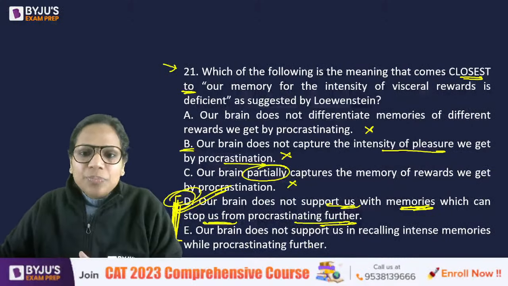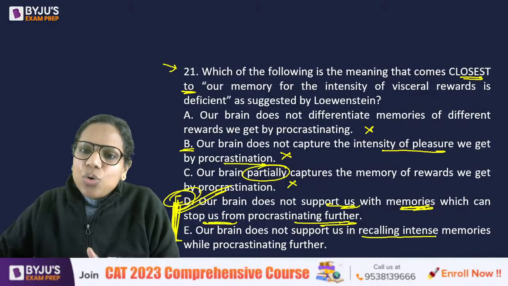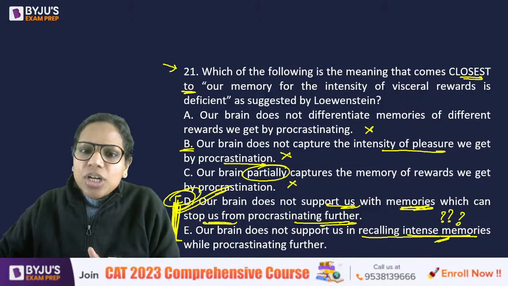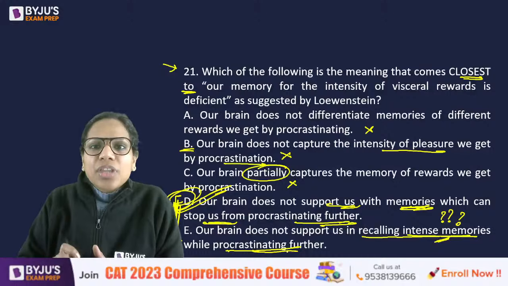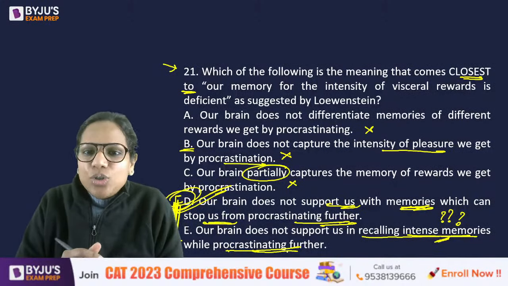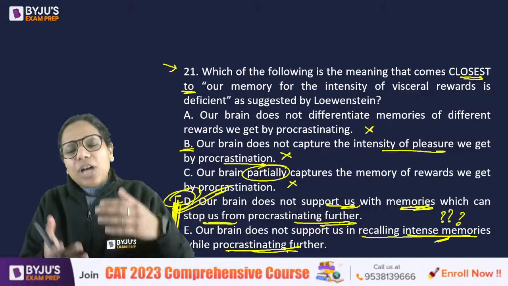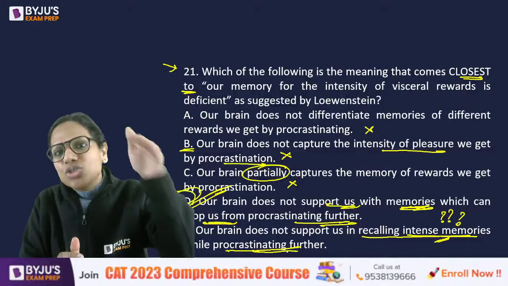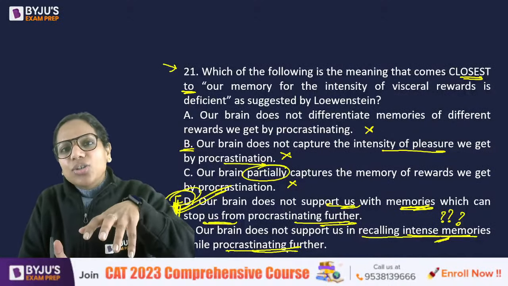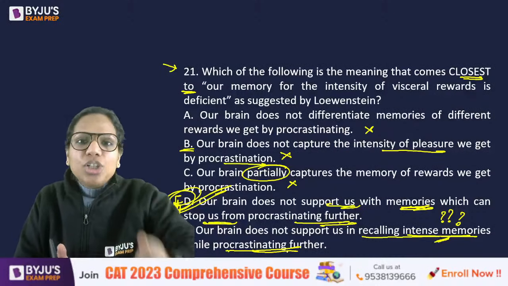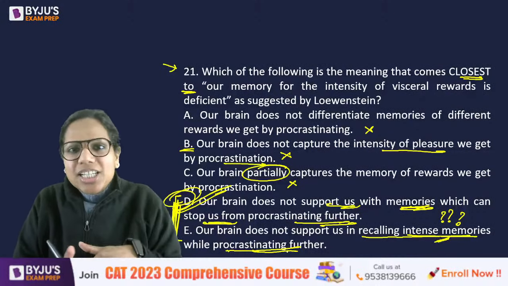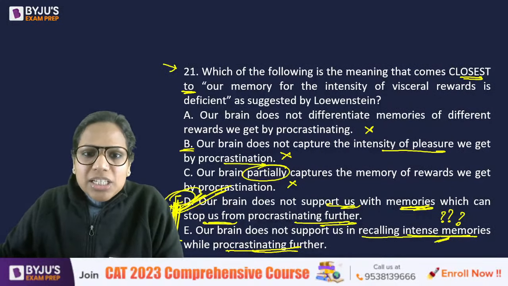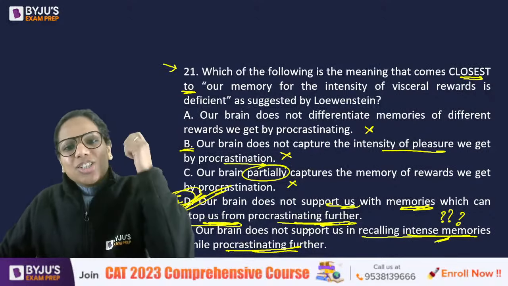That's the bigger question. Our brain does not support us in recalling intense memories. Which memories? Which intense memories are we talking about? While procrastinating further. That was not the point of Lowenstein. Lowenstein says that our brain is not able to bring those memories that yesterday I got such happiness, and therefore, if I put it off till tomorrow, then tomorrow also I'll get such happiness only by procrastinating, and therefore the temptation will be strong. So basically, my brain is not supporting me in stopping procrastination.